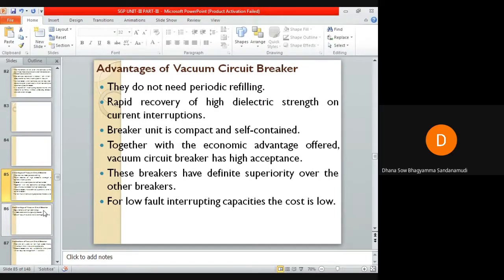When the voltage is high and the current to be interrupted is low, these breakers have definite superiority over the other breakers. These are preferred for high voltages and low currents. For low fault interrupting capacities, the cost is low in comparison to other circuit breakers. So whenever we want to interrupt a low fault, the cost of a vacuum circuit breaker is less. Now let us discuss the disadvantages.